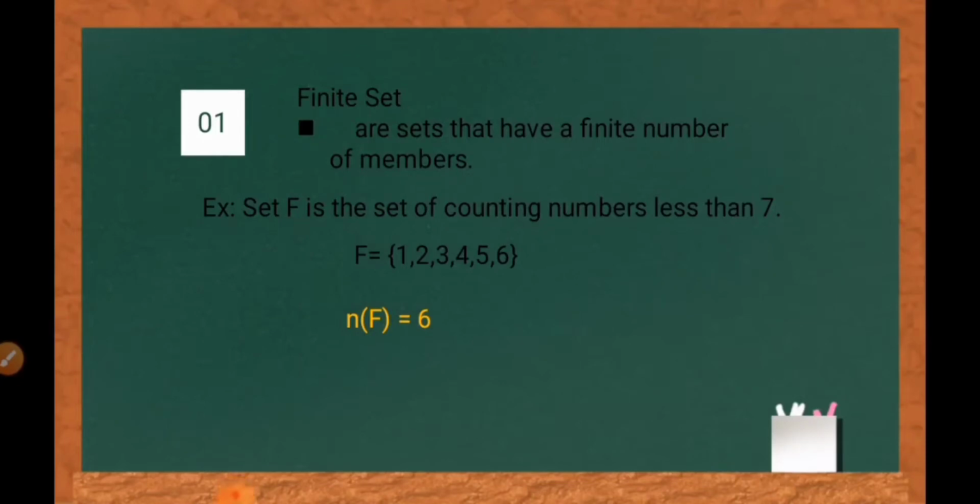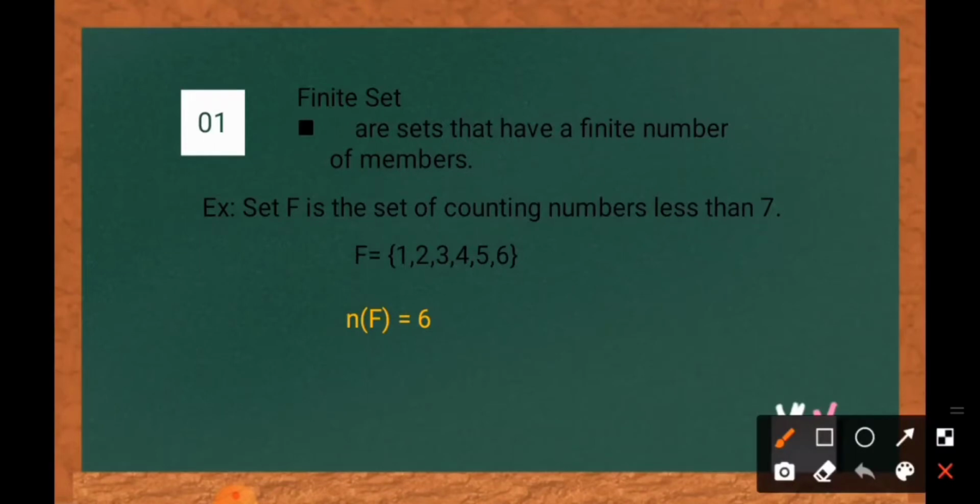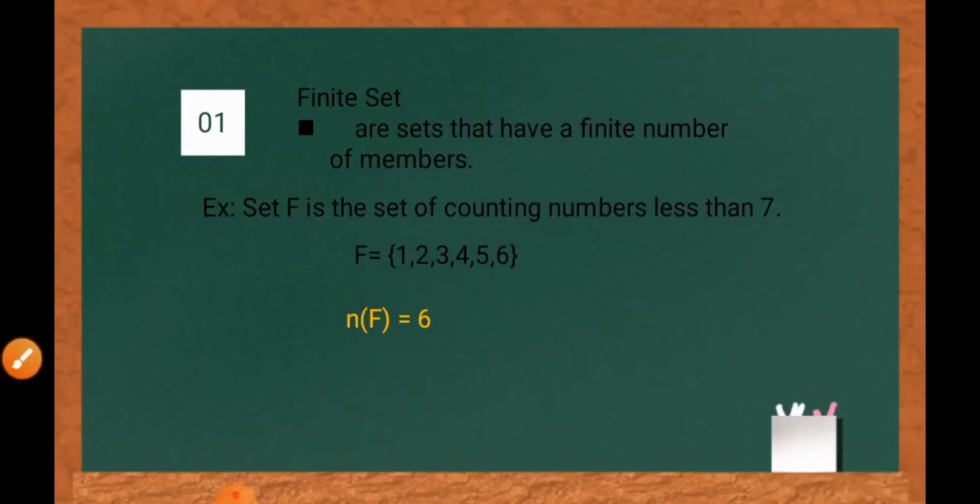Now, let us discuss first the finite set. So what is the finite set? Finite sets are sets that have a finite number of elements. Another meaning, a set with limited elements. Example, set F is the set of counting numbers less than 7. So, the elements of set F are 1, 2, 3, 4, 5, and 6. So, the cardinality of set F is 6.